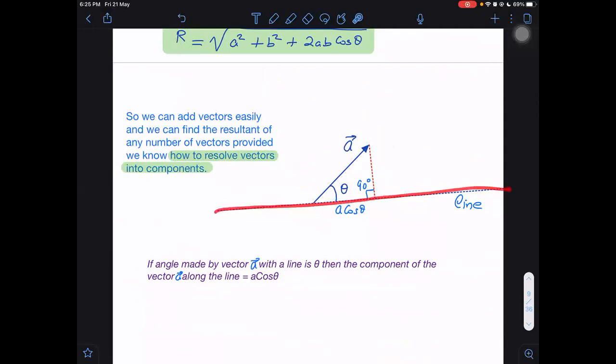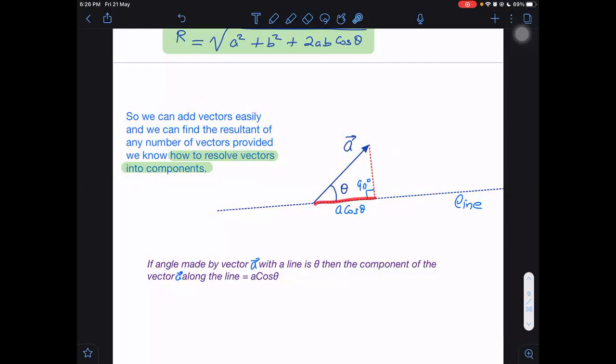This is a line. If you want to take the component of a vector A along the line, how to take? Just one thing only. See the angle between the vector and the line, and take the magnitude of the vector and multiply it by cos theta. That will give us the component of the vector along a line. There cannot be an easier way to tell the components than this. Component of a vector A along a line is nothing but the magnitude of the vector multiplied by cos theta.